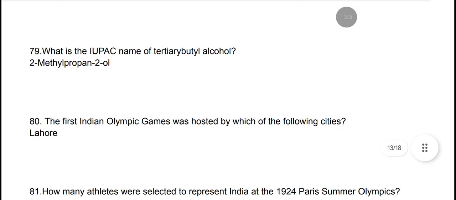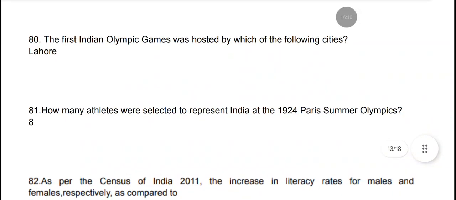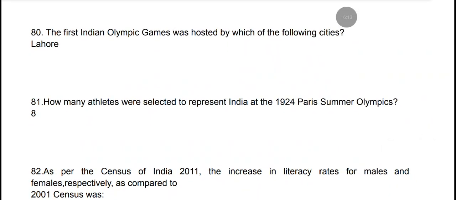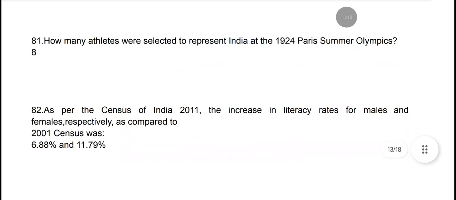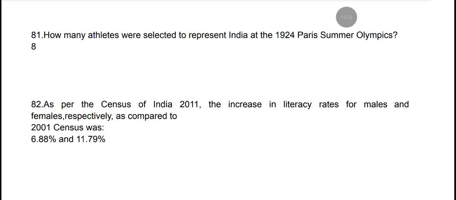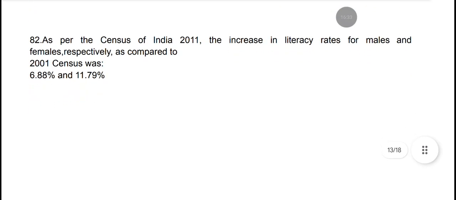What is the IUPAC name of tertiary butyl alcohol? It is 2-methylpropan-2-ol. The first Indian Olympic Games was hosted by which of the following cities? It was hosted by Lahore. How many athletes were selected to represent India at the 1924 Paris Summer Olympics? 8 athletes were selected.